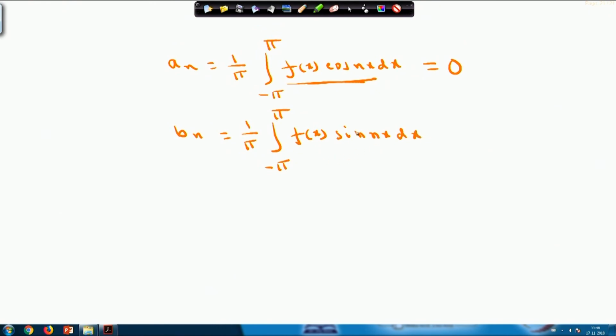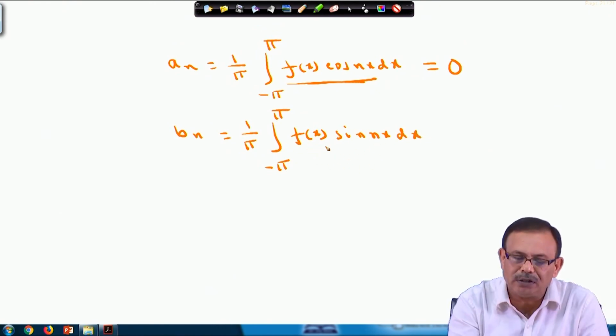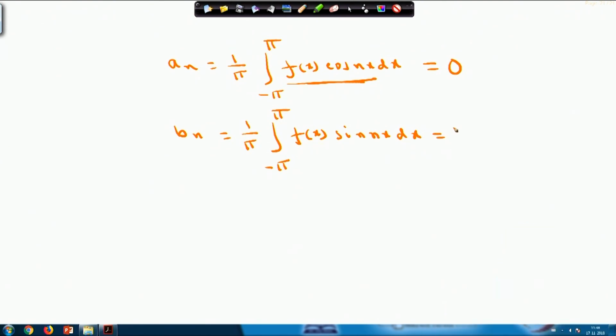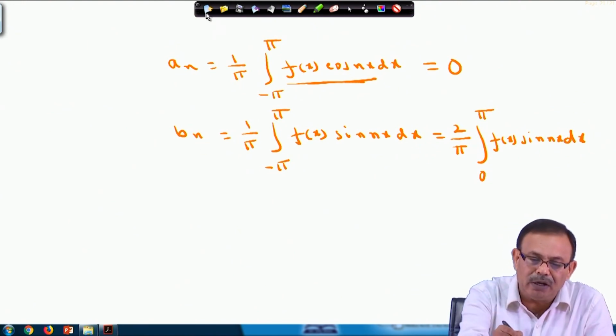Again, f(x) sin nx dx is an even function, since f(x) is an odd function. So, from the properties of definite integral, we can simply write it as 2/pi times the integral from 0 to pi of f(x) sin nx dx. Therefore, the Fourier series of an odd function consists of sine terms only, not the cosine terms. So, in that case, I am calculating b n and a naught.